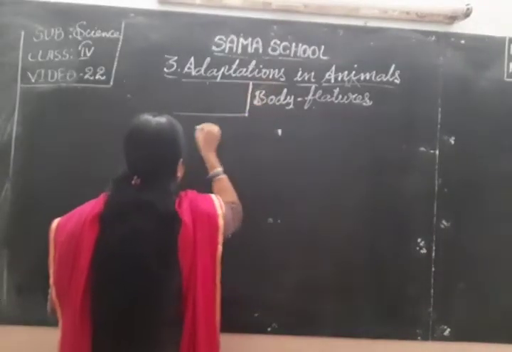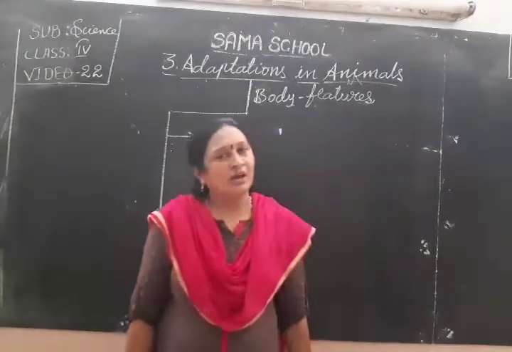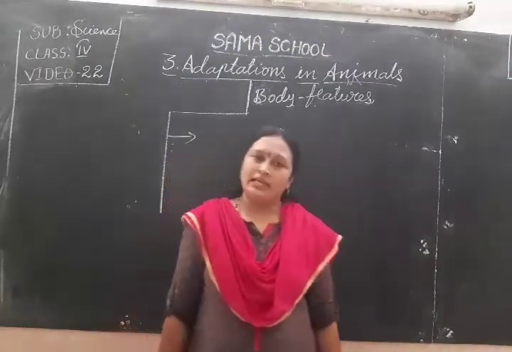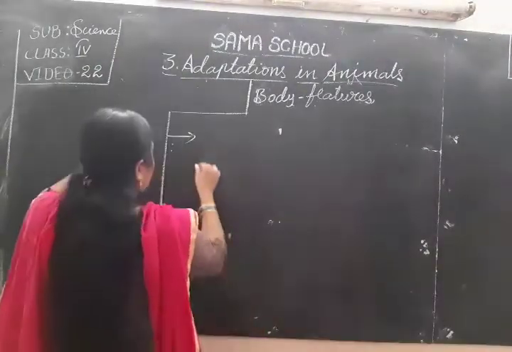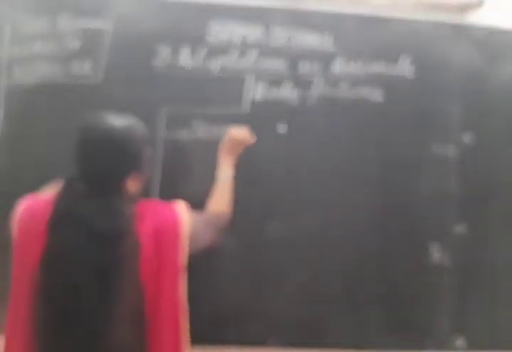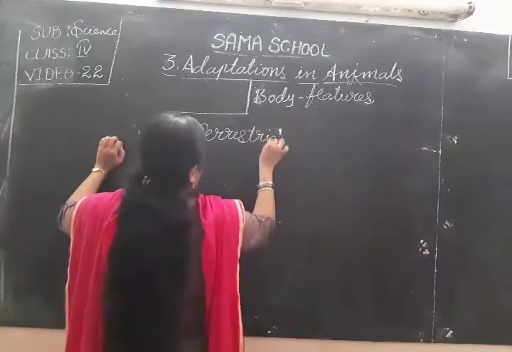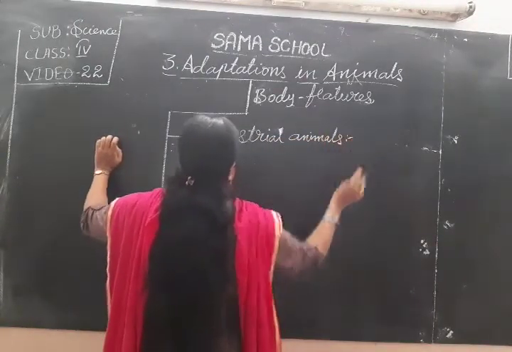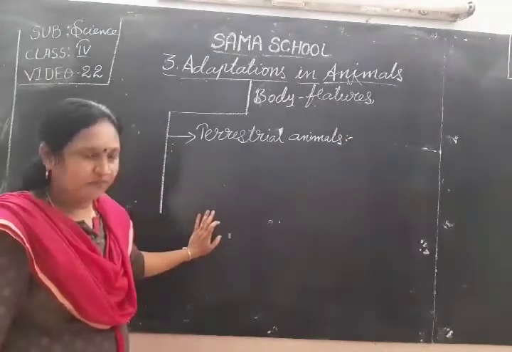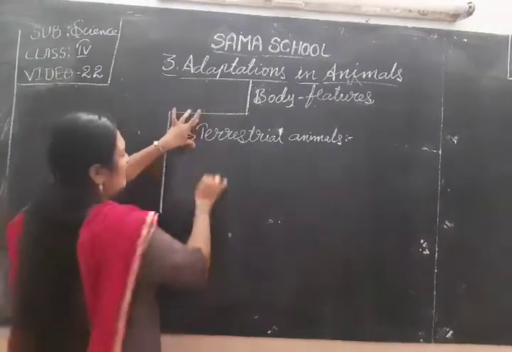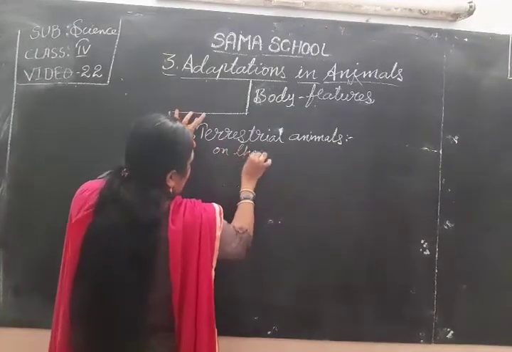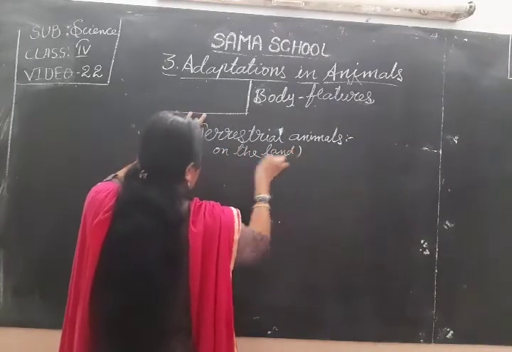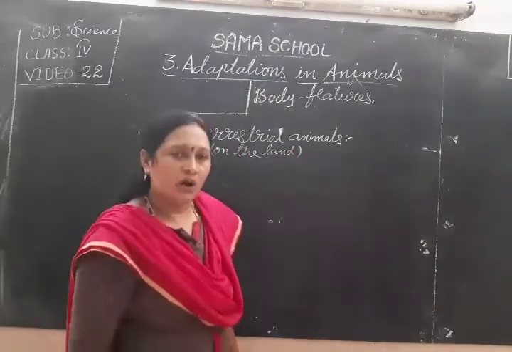What topics did we discuss? Some animals live on the land.